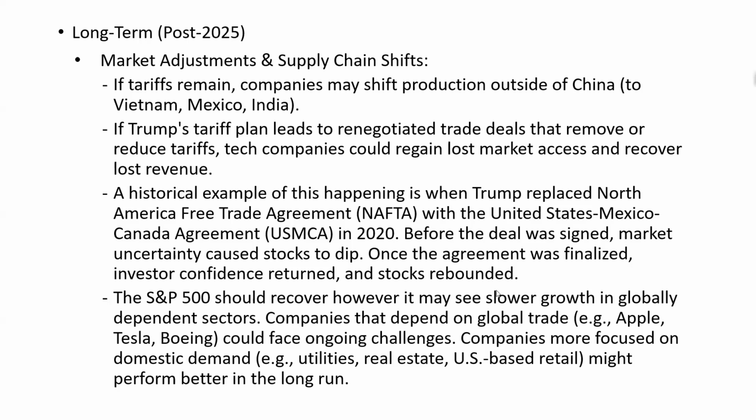Now, this is based upon the developments that we're seeing right now. Is this going to stay true for the next 3 months, next 6 months?